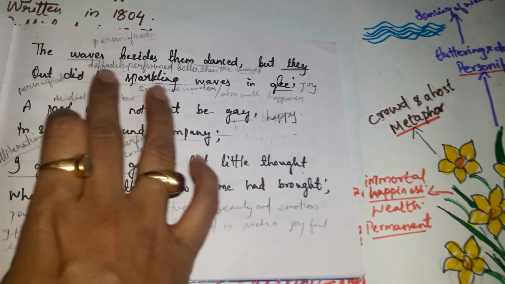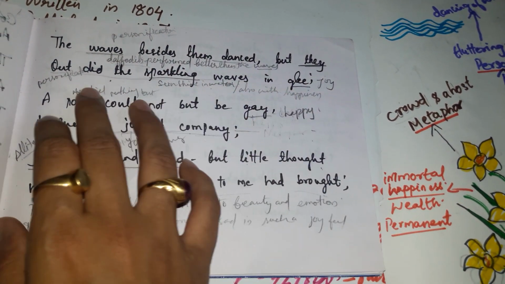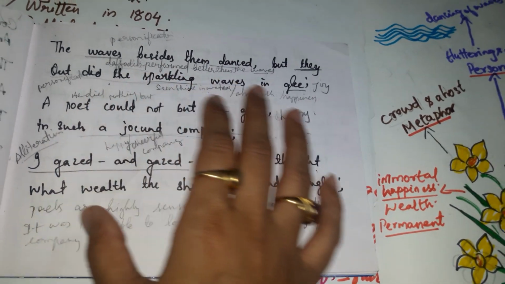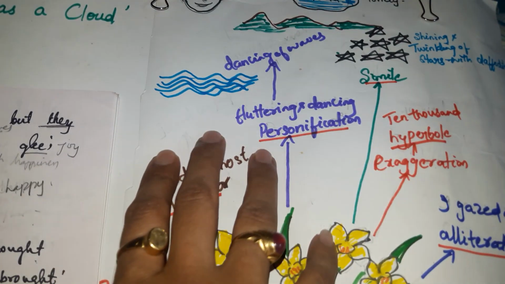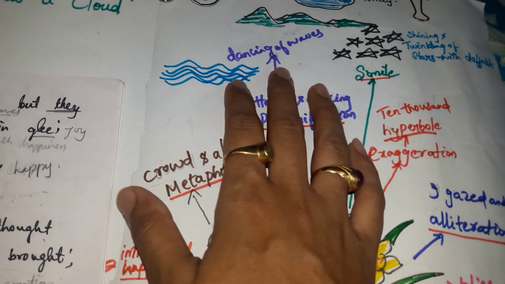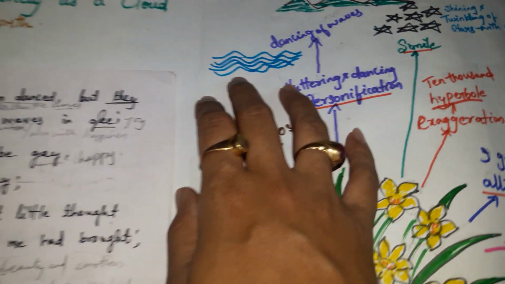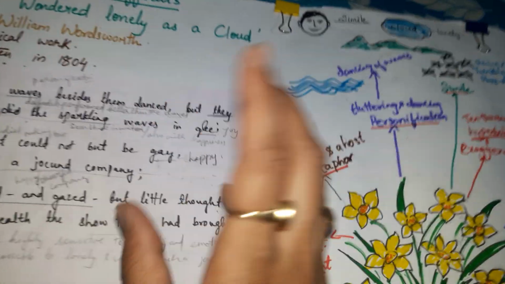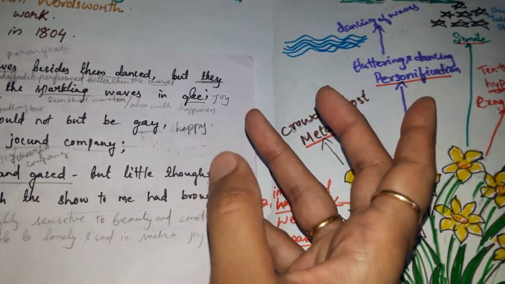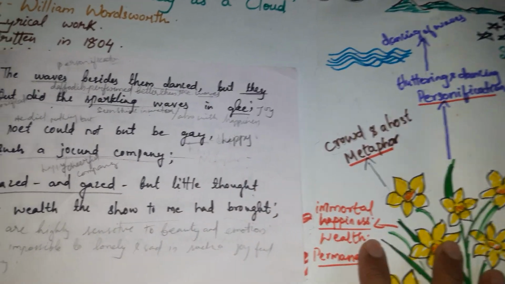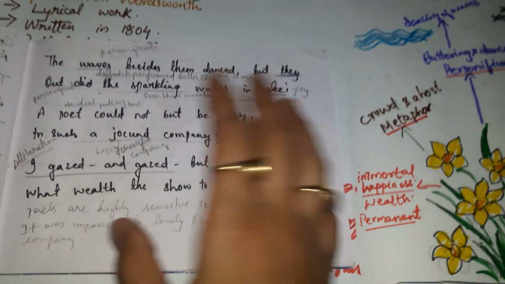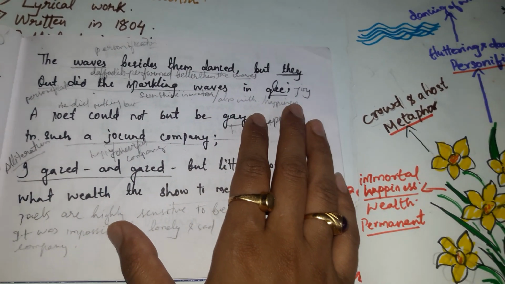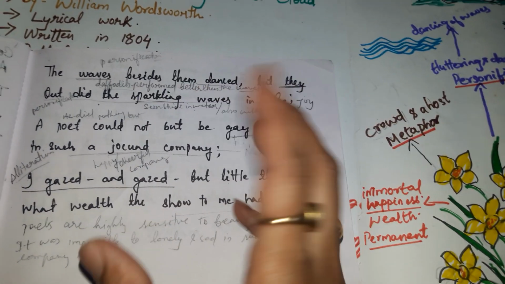Now next, the waves beside them danced, but they outdid the sparkling waves in glee. So here the waves are again personified. The waves are said to be dancing with the daffodils, but it was like there was a competition between the waves and the daffodils, and who won? Can you guess? Yes, it was the daffodils which outdid, which performed better than the sparkling waves, which were also moving in joy.